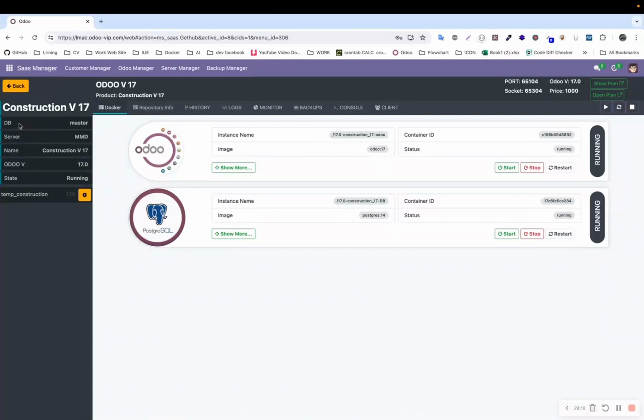This is the database name. This is the server name that hosts this template. This is the Odoo version number. This is the current status of the template. This is the repository associated with this template. It is currently running on version 17 as configured. Of course, these are settings made on Odoo 17.